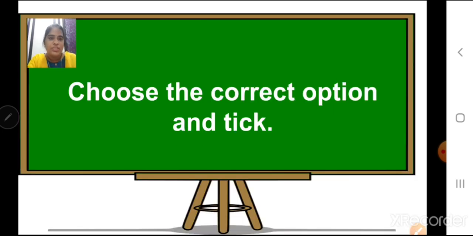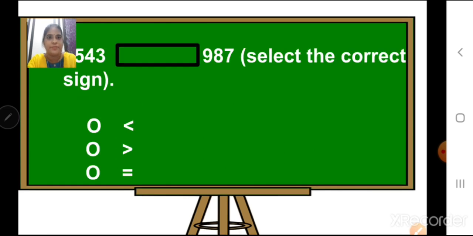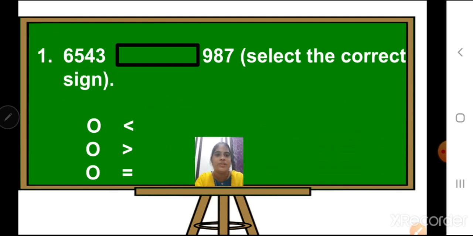Children, choose the correct option and tick. You will get a question and options will be given to you. You have to choose the correct option. Now first question, 6543-987. Select the correct sign. There are 3 options given to you: less than sign, greater than sign and equal to sign.